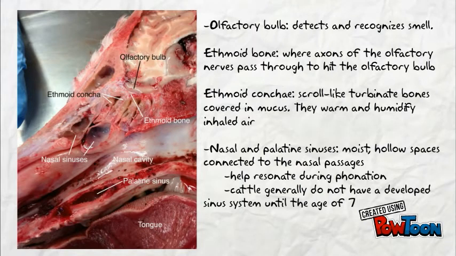The ethmoid bone is where olfactory nerves pass through to reach the olfactory bulb. The ethmoid conchae are turbinate bones covered in mucus, which humidify inhaled air. The sinuses are moist, hollow spaces connected to the nasal passages.